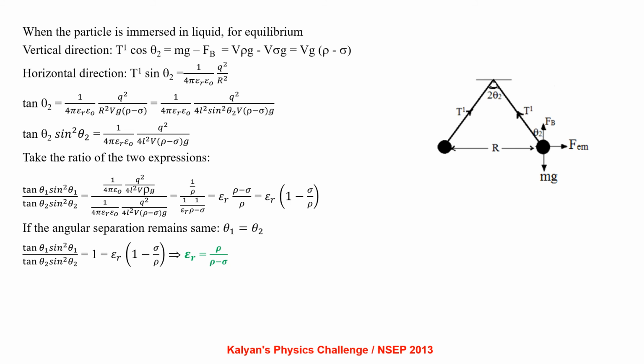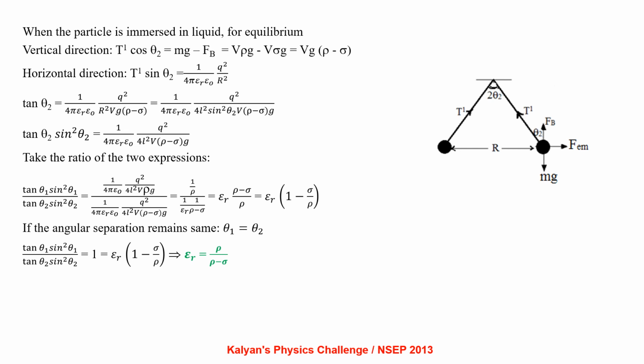Tan theta 2 equal to 1 by 4 pi epsilon r epsilon naught q square by r square Vg rho minus sigma, that is 1 by 4 pi epsilon r epsilon naught q square by 4l square sin square theta 2 V rho minus sigma into g. Cross multiplying, we get tan theta 2 sin square theta 2 equal to 1 by 4 pi epsilon r epsilon naught q square by 4l square V rho minus sigma into g.